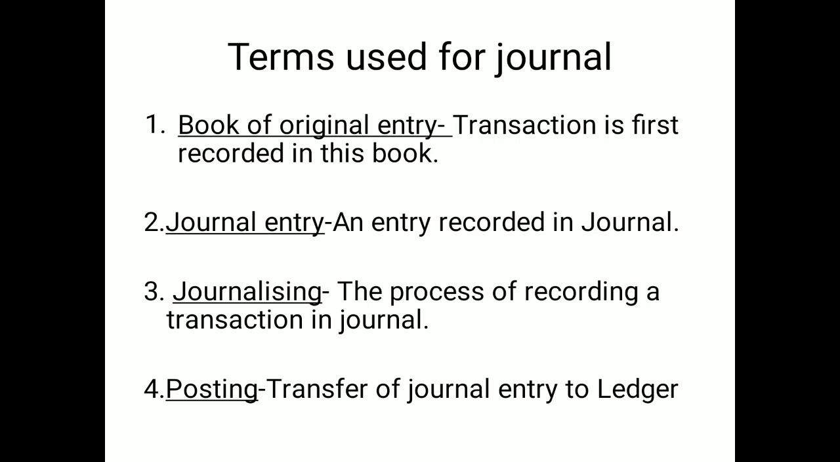Now next one is journal entry. An entry recorded in journal. Journal is a book. When it is entered into the journal, or you may say in the book, it is called a journal entry. Now what is journalizing? The process of recording the transaction in journal, meaning in the book, is called journalizing. When this process is used, we have to use the rules of debit and credit.